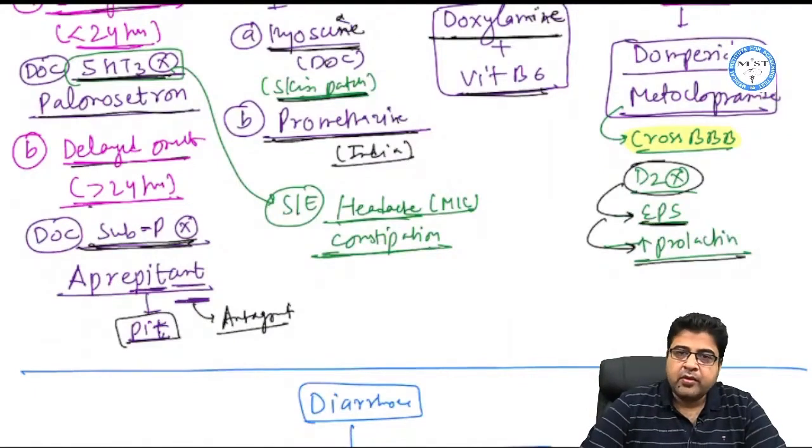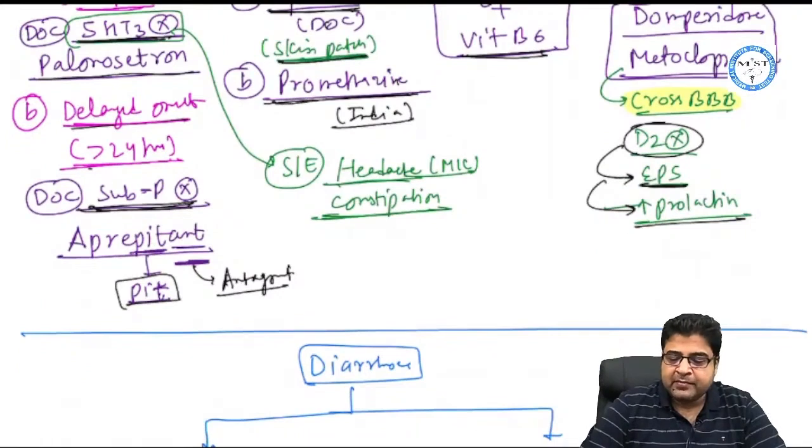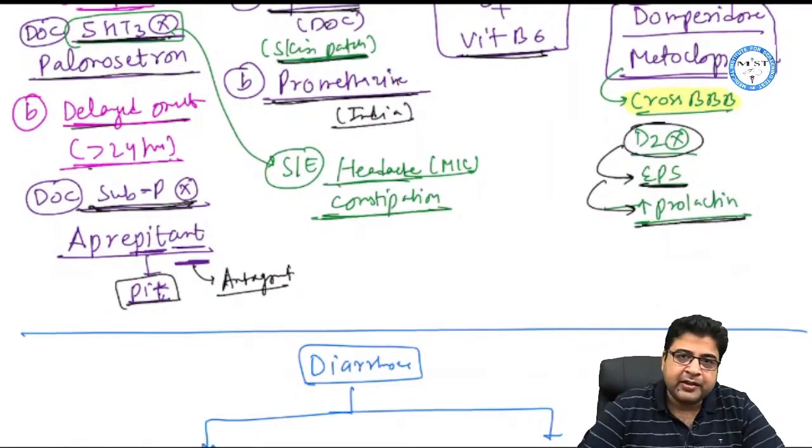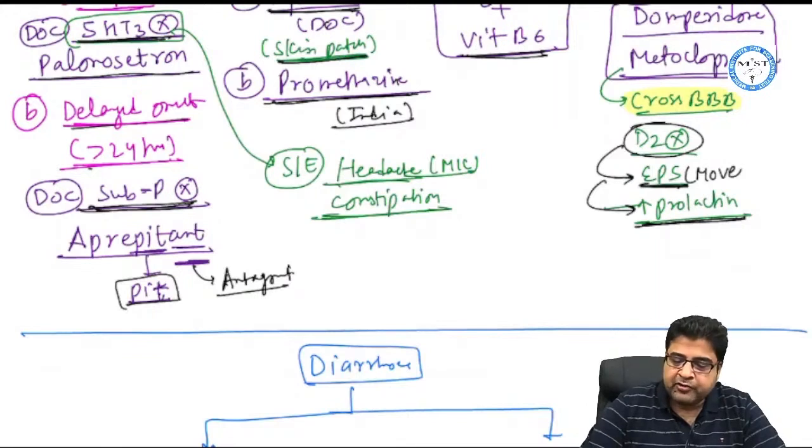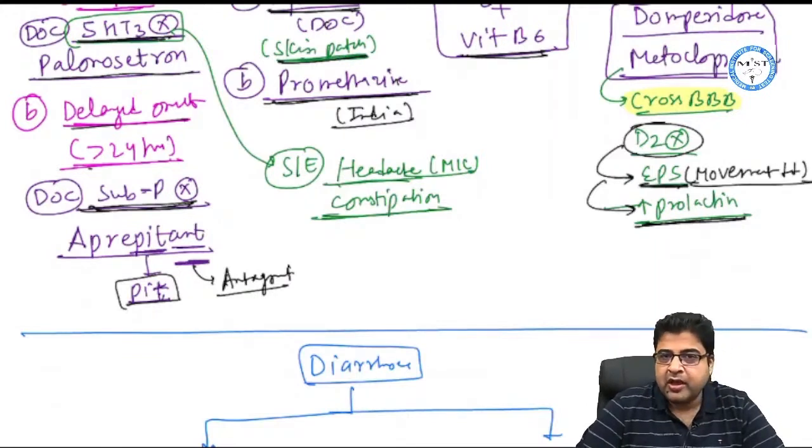One is extrapyramidal symptoms. Second is hyperprolactinemia. So the drug can cause extrapyramidal symptoms or body movement disorder. So the patient will have problems of body movement, and the medicine will cause hyperprolactinemia as a side effect, right?